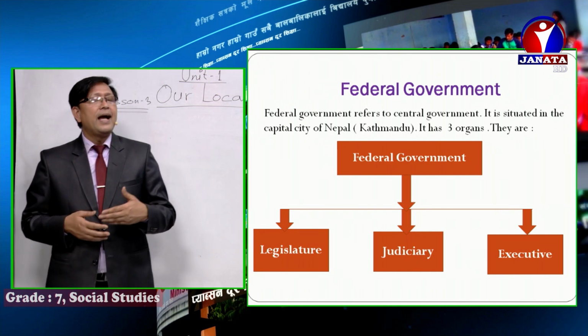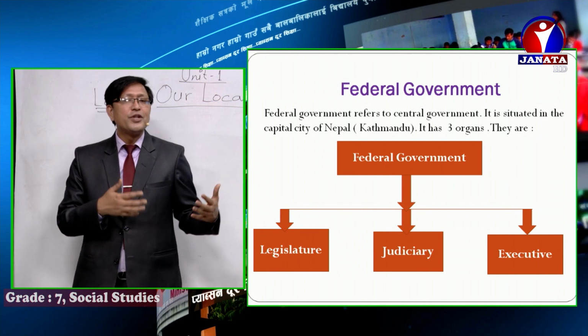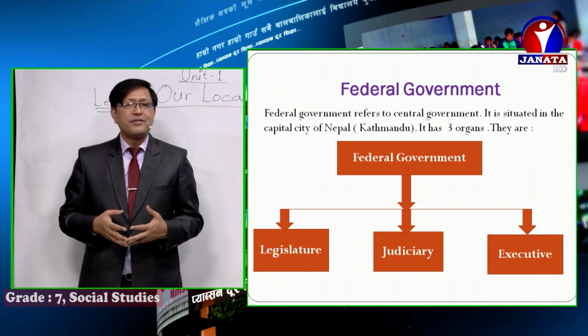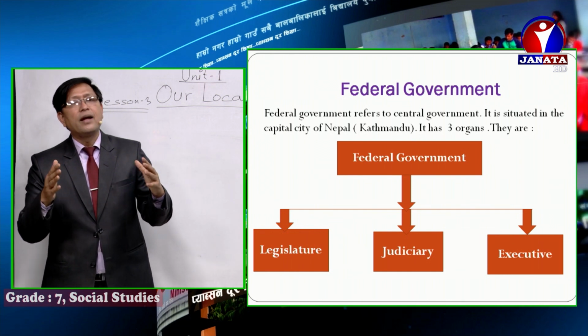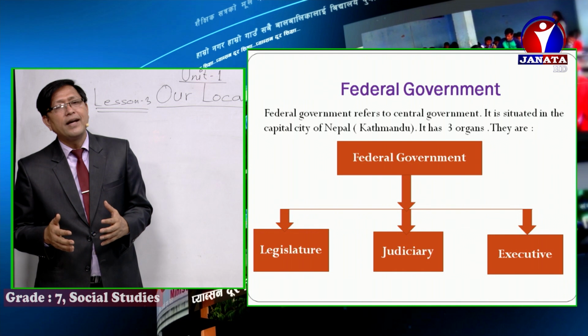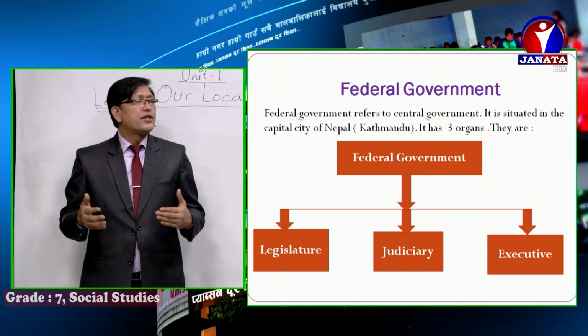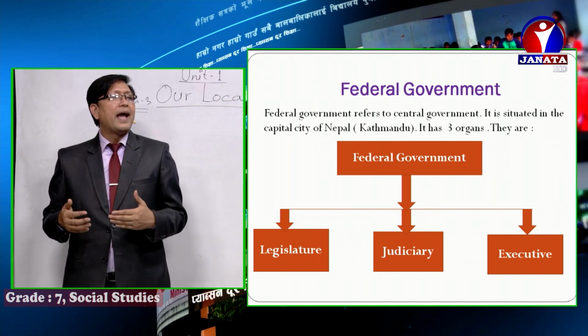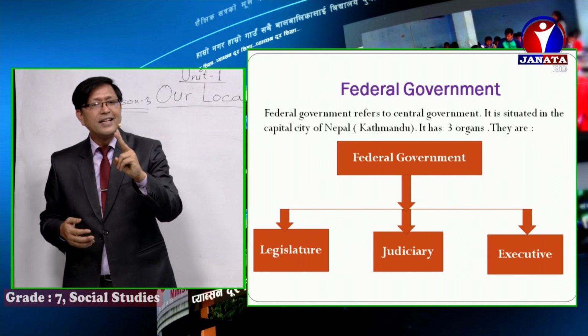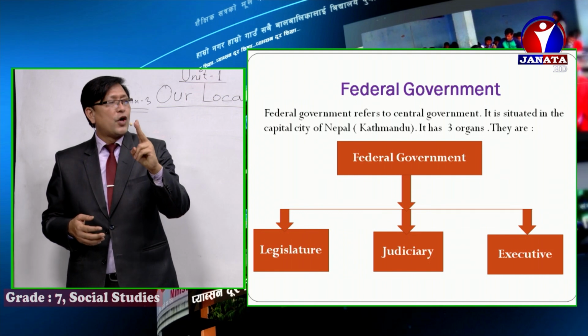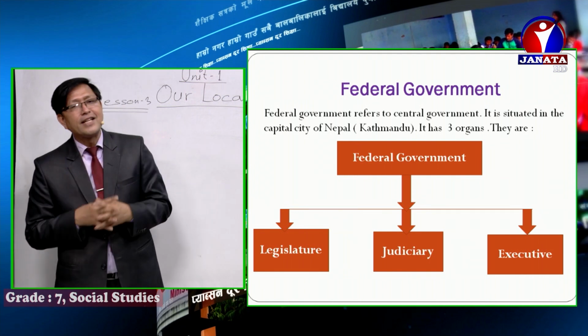All right, and judiciary is Nyayapalika, and then after executive, it is called Karyapalika. All right, hope you understood. In the central, there are three major organs: legislature, judiciary, and lastly executive, at the federal level, boys and girls.